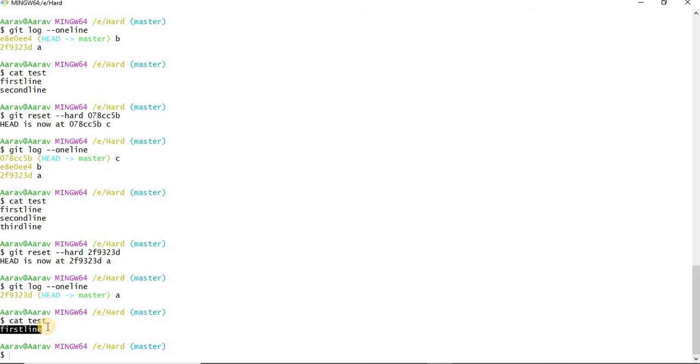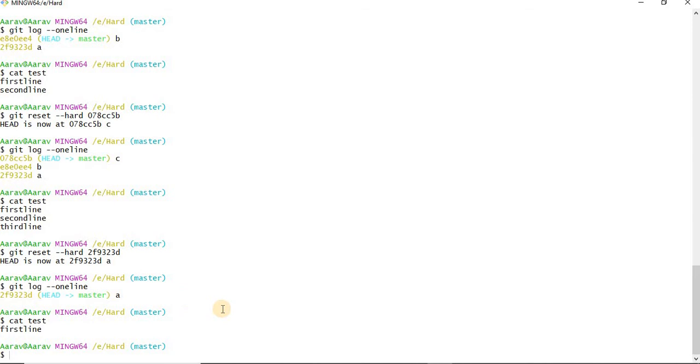So if you do a hard reset, whatever commit ID you switch to, you could see the data at that commit only. If you move to commit B, you could see whatever data we had at the time of commit B. If you switch to commit C, you could see the data we had at the time of commit C. So this is about hard reset. Let us see the remaining 2 resets also.